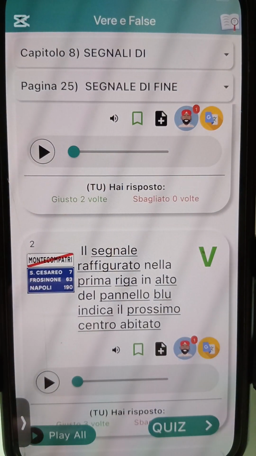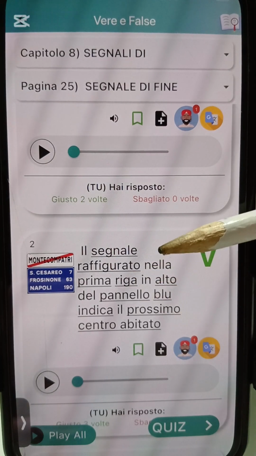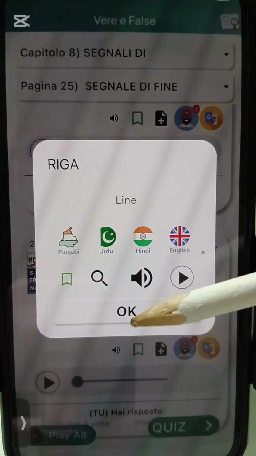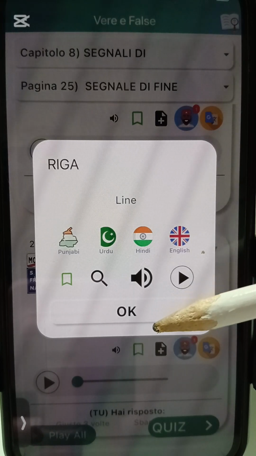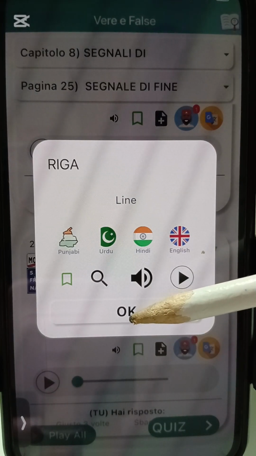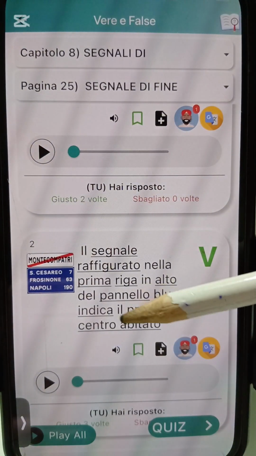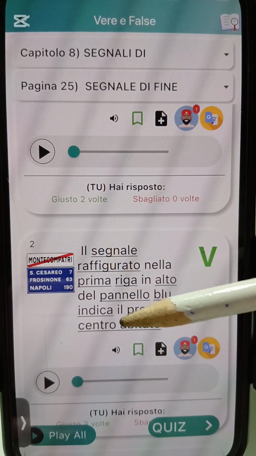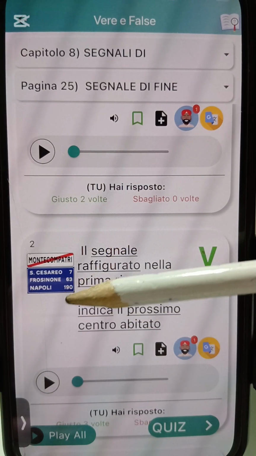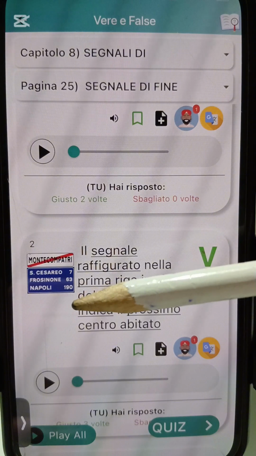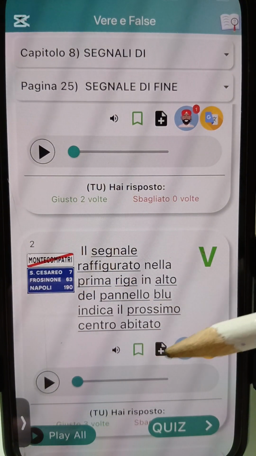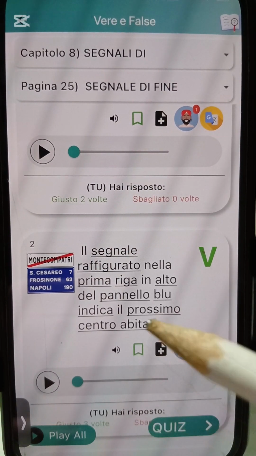Il segnale raffigurato nella prima riga in alto del pannello blu indica il prossimo centro abitato. Okay, this riga, it means line. Nella prima riga in alto, for the first line by your up, for the up side. The pannello blu, for the blue background, which is there they talk about Cesario. All right, e say e dey indicate il prossimo centro abitato. E dey indicate the next city center. E dey indicate the next city.